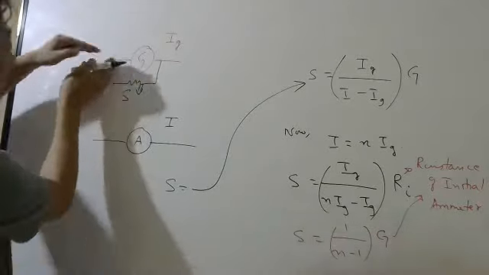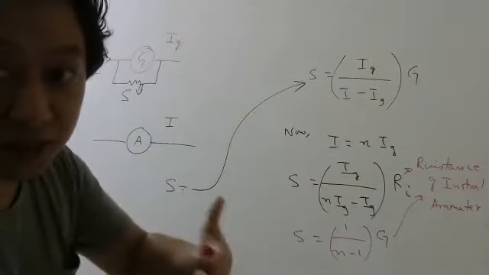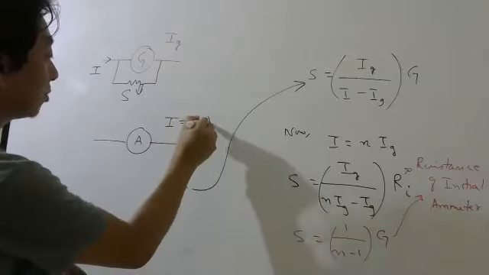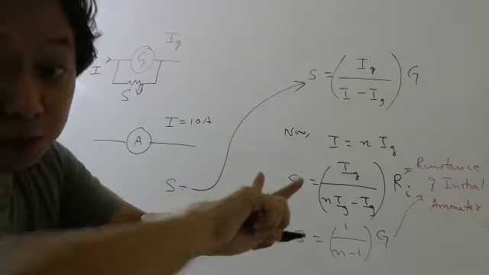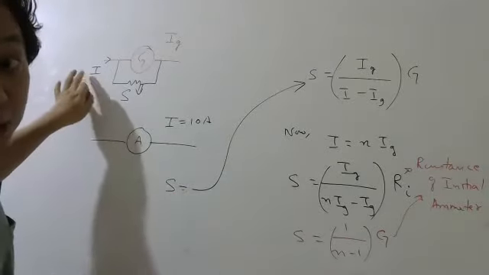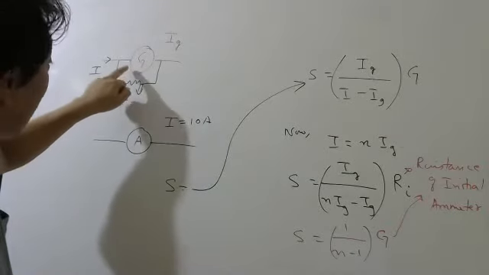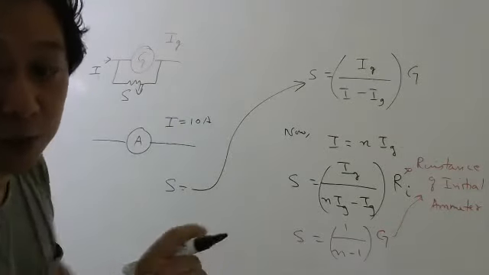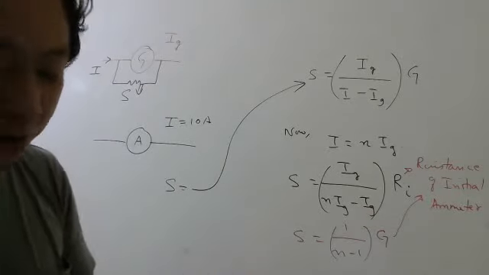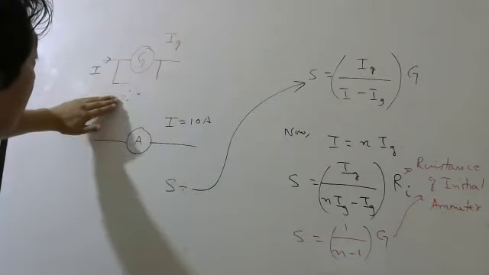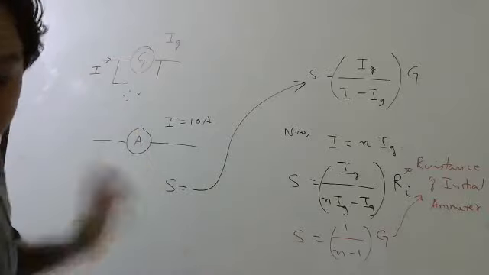Because now you can't pass Ig here. If you pass Ig, then that Ig will divide. So what you need is to pass the maximum current that you want to measure, which is 10 ampere, let's say, so that some part will go here. And how much should go there? Exactly that much which will produce full deflection. Because this is the maximum current which you want to measure in the circuit. So if this is 10 ampere, the current flowing here should be exactly that much which will give full deflection, and that was initially maybe 2 ampere, 3 ampere. Without this shunt, you can measure up to this only. By putting the shunt, you can measure up to this.